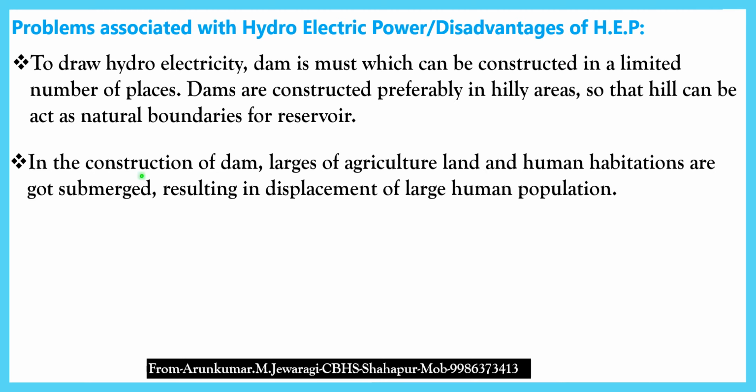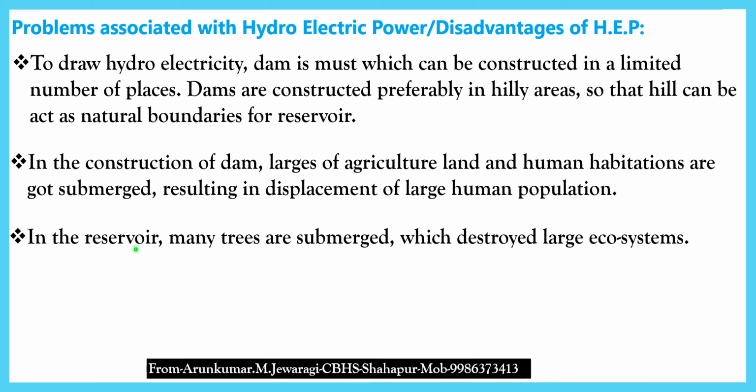Second, in the construction of a dam, large areas of agricultural land and human habitations get submerged, resulting in displacement of large human populations. Whenever a dam is constructed, a large amount of water is stored behind the dam, covering hundreds of miles. In that area, large agricultural lands of the farmers are submerged. Human habitations are also submerged, resulting in displacement of large human populations. This is the major problem in the construction of dams.